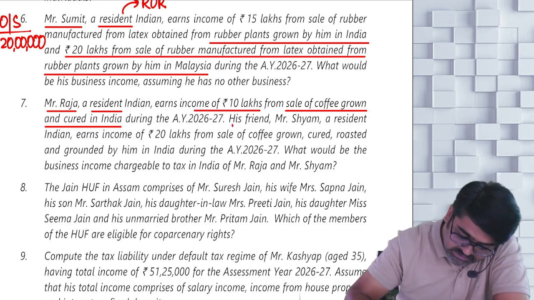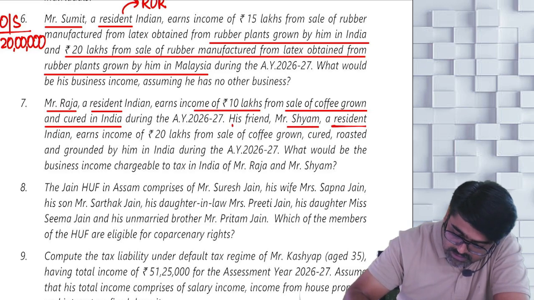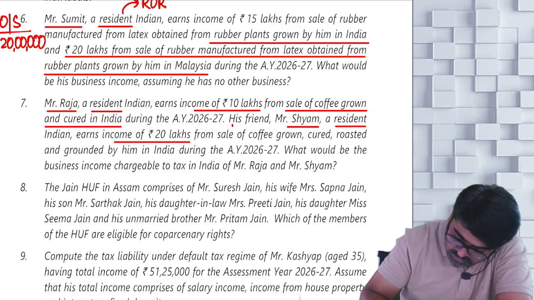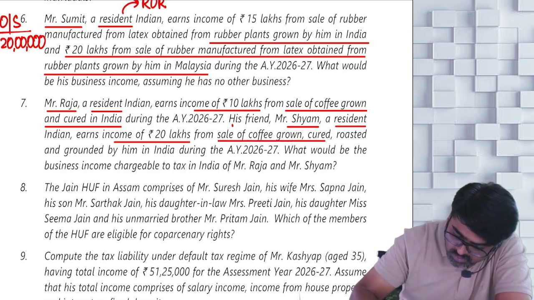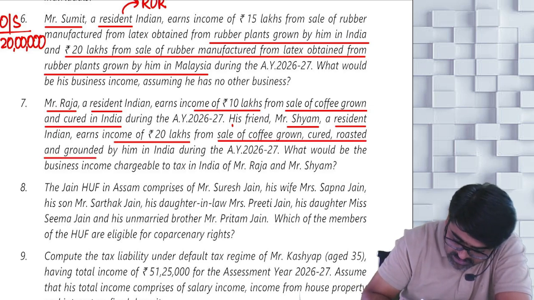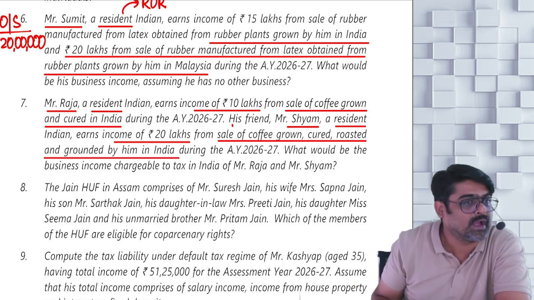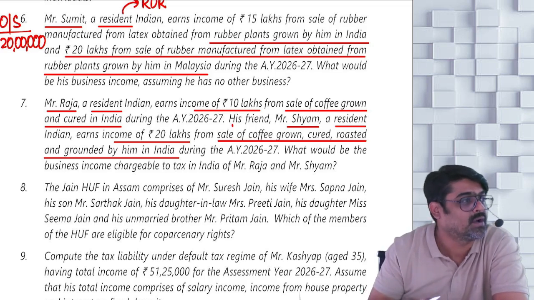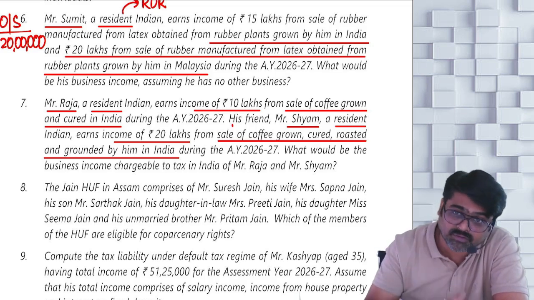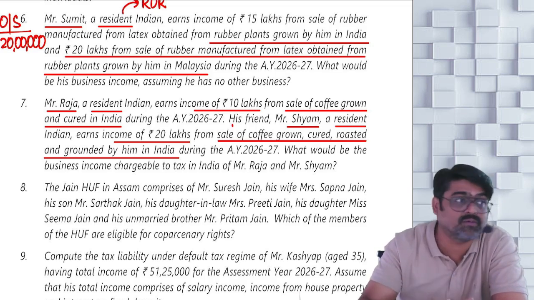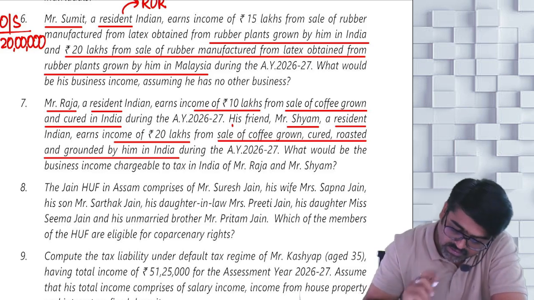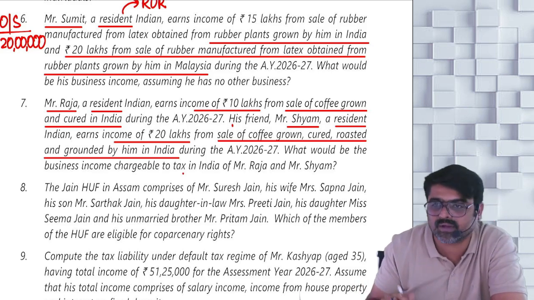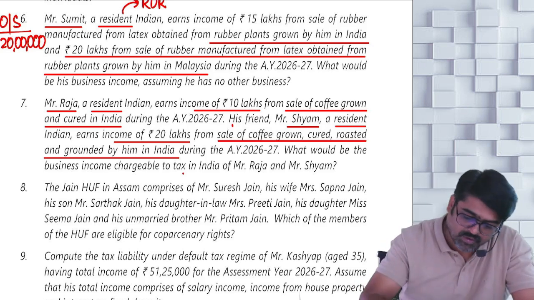His friend Mr. Shyam, he is also a resident, earns income of 20 lakhs from sale of coffee grown, cured, roasted and ground by him in India. Thank God, Shyam is also doing this activity in India. So for Shyam also rule 7B will apply. But in the case of Shyam, we will not do 75 and 25, we will do 60%, 40%. What would be the business income chargeable to tax in India for Raja and Shyam? Very difficult. So same format.